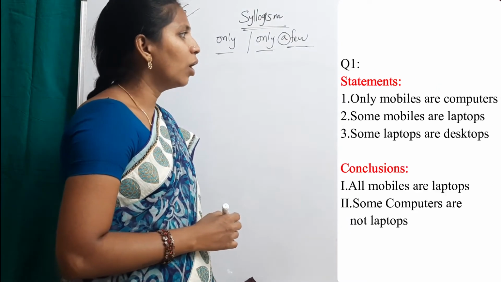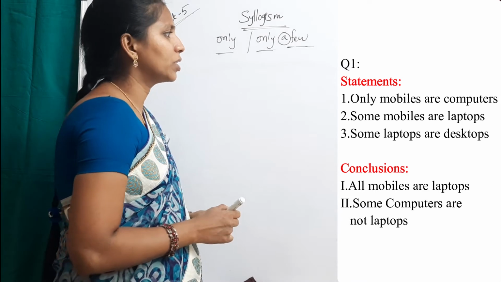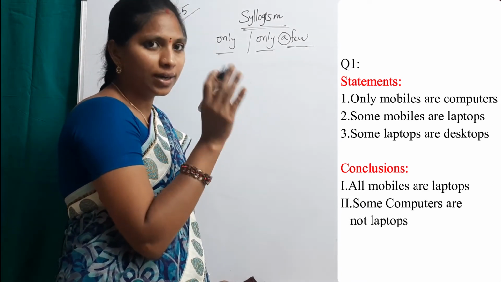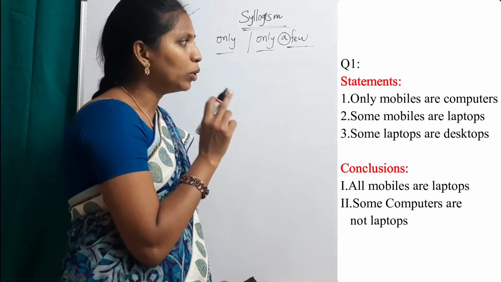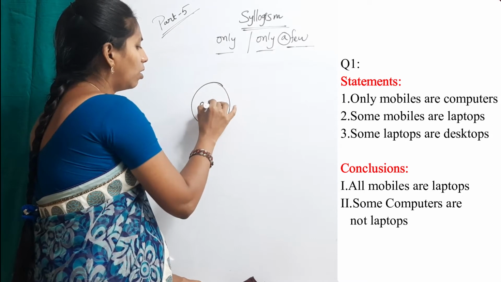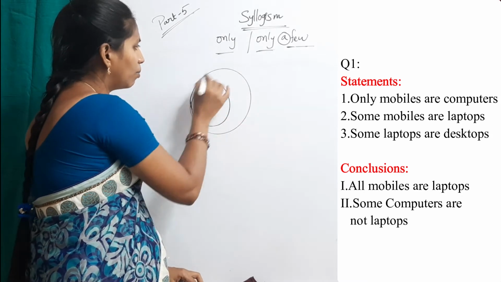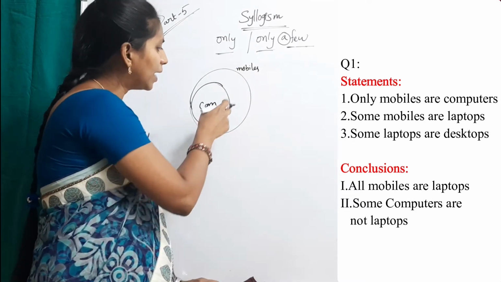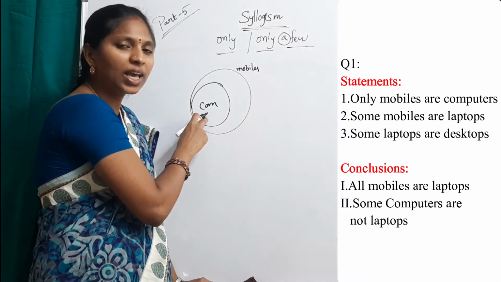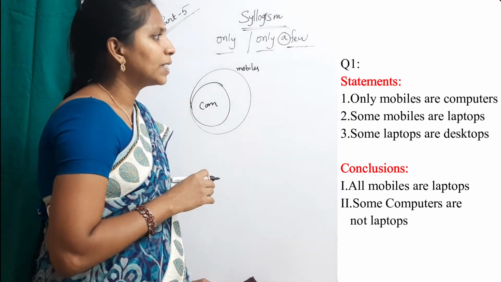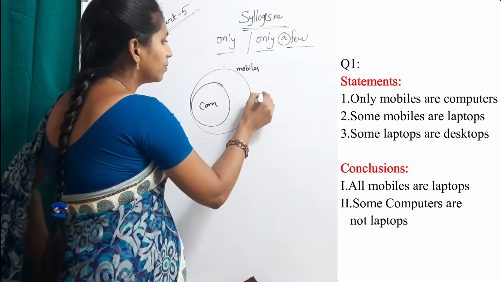See the first question. Only mobiles are computers. Here, only mobiles are computers means reverse all: all computers are mobiles. And the condition is that computer can never make a relation with anyone. Some mobiles are laptops.